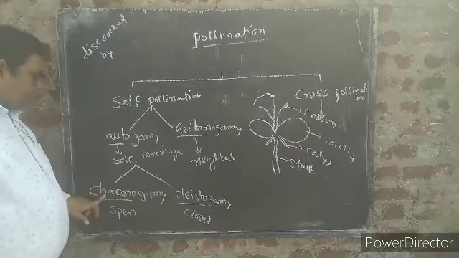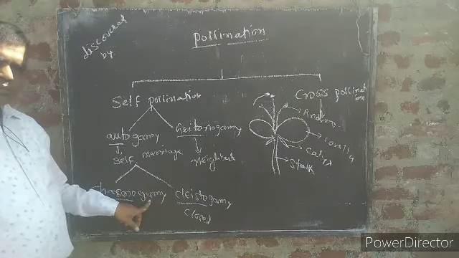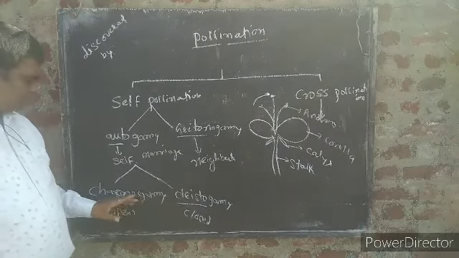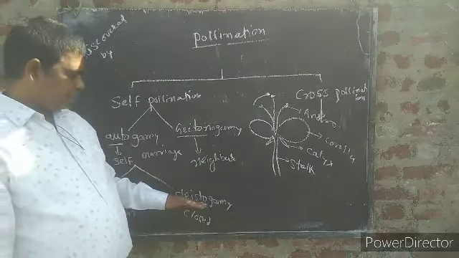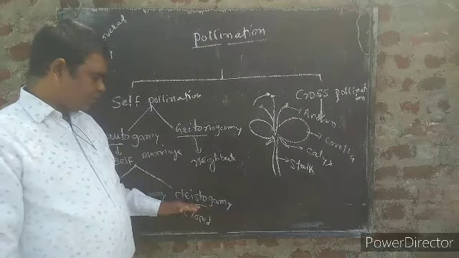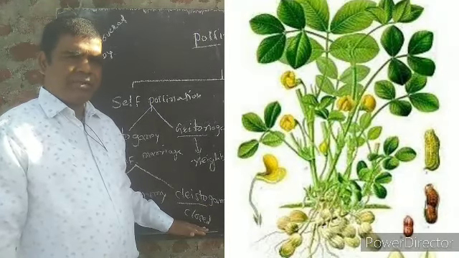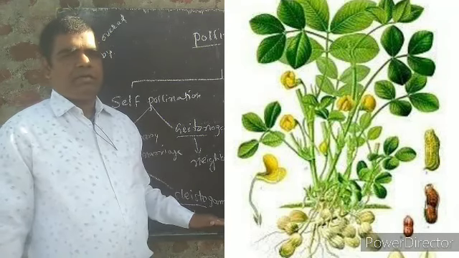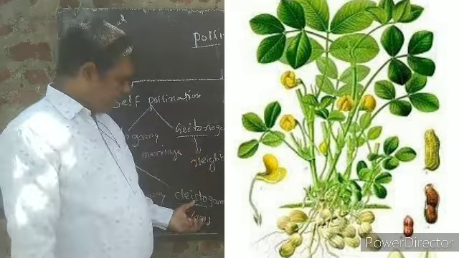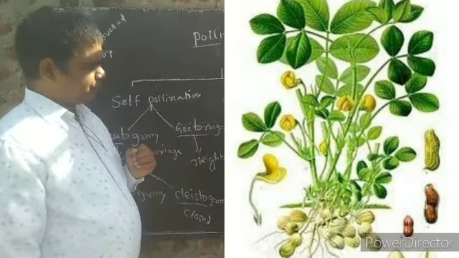An example of chasmogamy is hibiscus. In that case, pollination takes place in the same flower. Examples of cleistogamy are the grass family and beans, like groundnut. In the case of groundnut, you can observe cleistogamy.